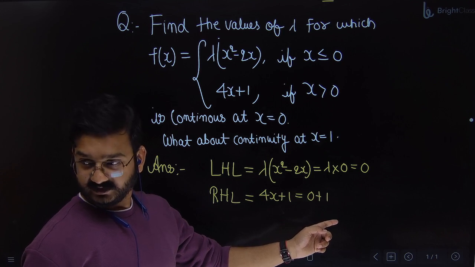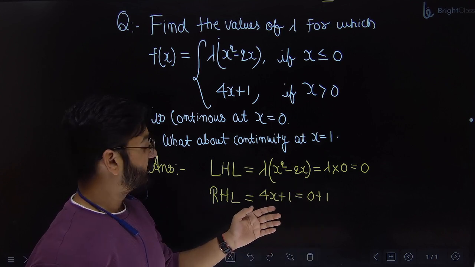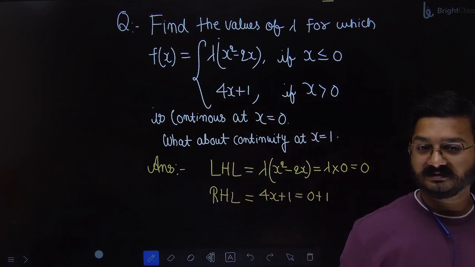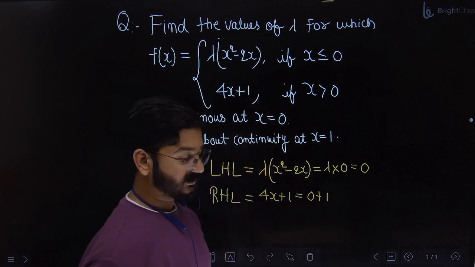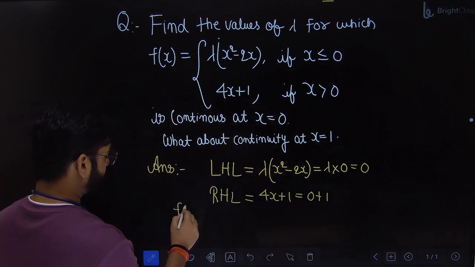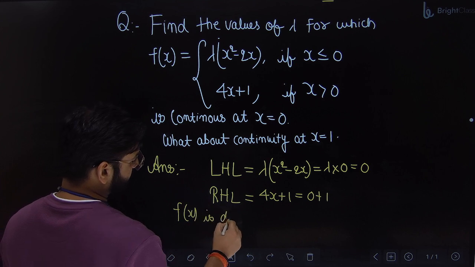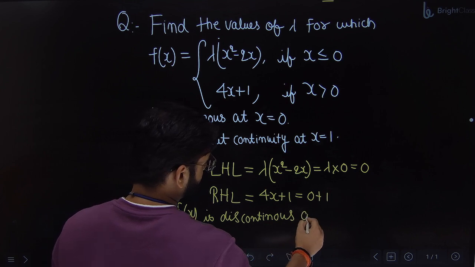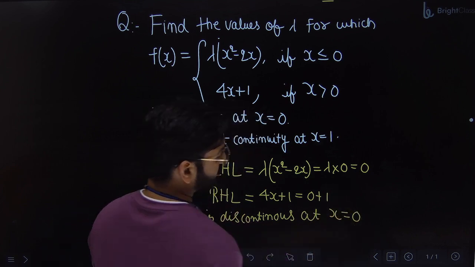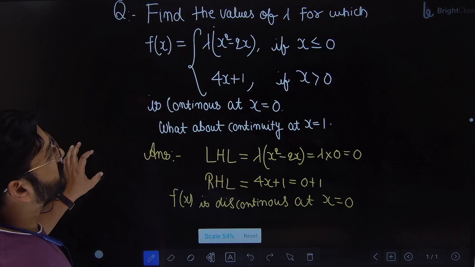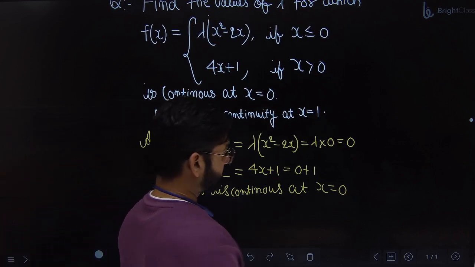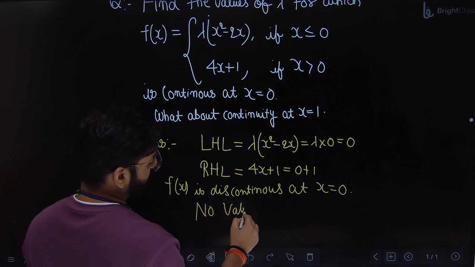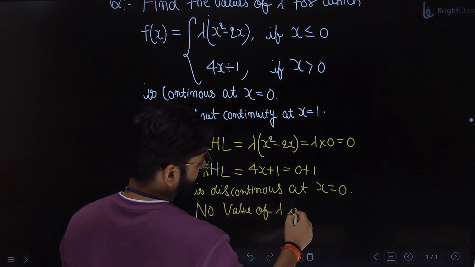Is the limit existing? No. The left hand limit and right hand limit are not equal, which means the limit doesn't exist. If the limit doesn't exist, it means the function is discontinuous. So you can write down f of x is discontinuous at x equal to 0. So if the function is discontinuous at x equal to 0, there is no value of lambda. So the answer is no value of lambda is possible